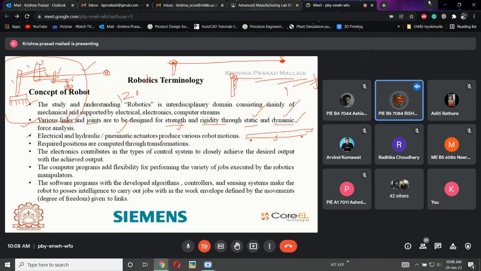So your pointer is not moving on the screen. Okay, there is no pointer. Sorry, I have seen it now.